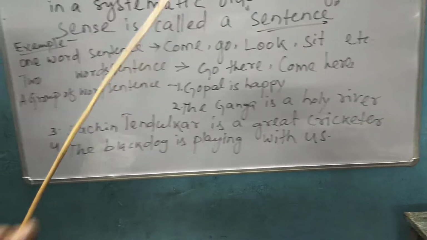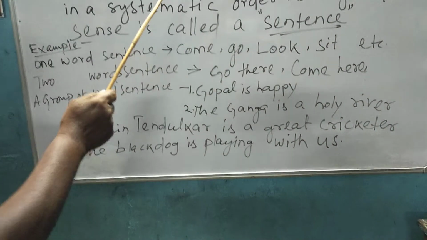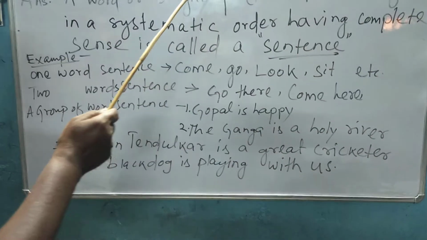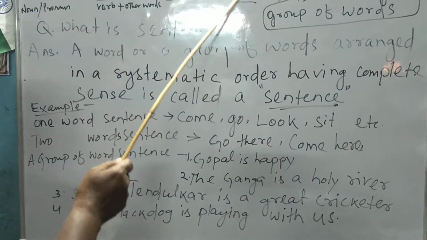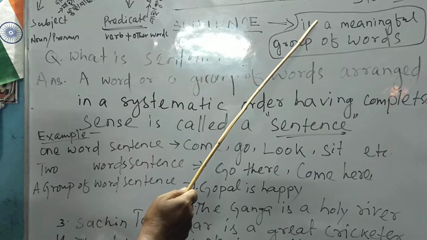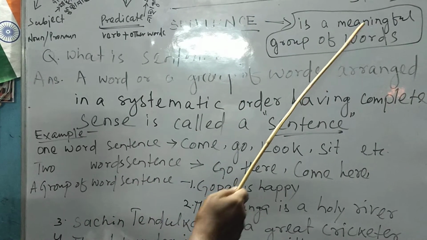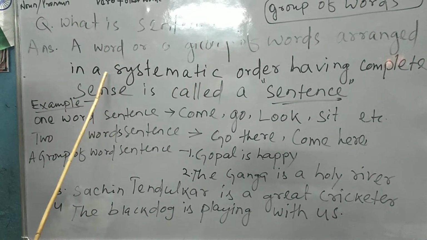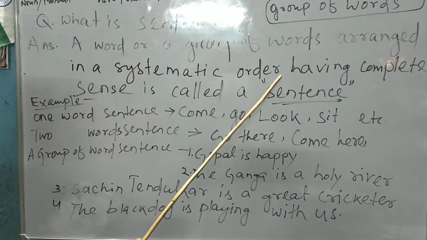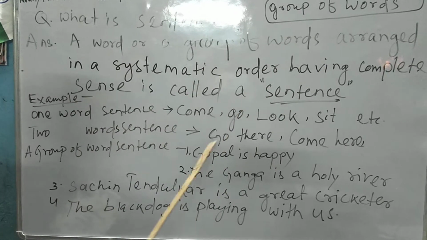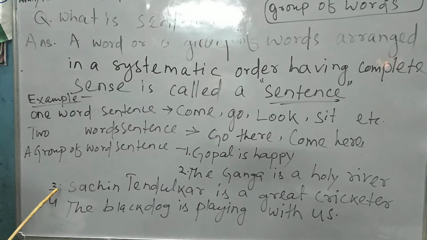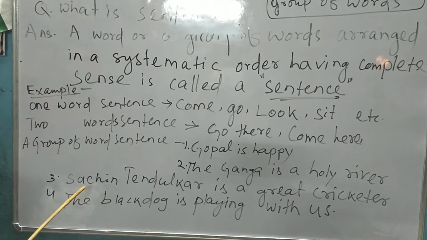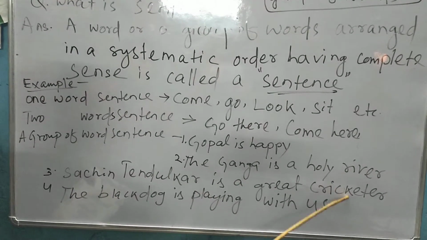A sentence is a meaningful group of words. Have you understood? A sentence always means a meaningful group of words. If we write systematically, it is in systematic order. If it is not written in systematic order, you can't understand it. Sachin Tendulkar is a great cricketer.